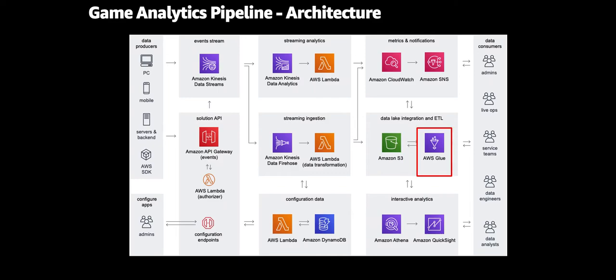The solution also deploys AWS Glue resources for metadata storage and ETL processing. We configure an AWS Glue data catalog. We create an AWS Glue database to serve as the metadata store for ingested data. We deploy an AWS Glue ETL job for processing game events, and we deploy an AWS Glue crawler to update the Glue data catalog with processing results. I should also mention that the solution encrypts the AWS Glue data catalog using KMS. For metrics and notifications, you can use Amazon CloudWatch and Amazon Simple Notification Service, or Amazon SNS.